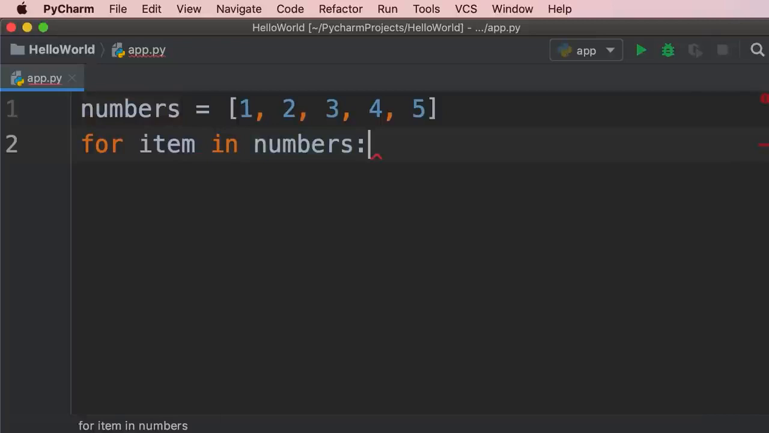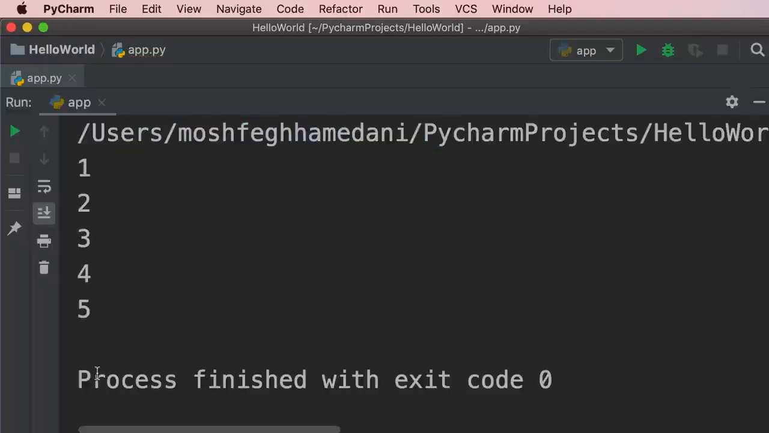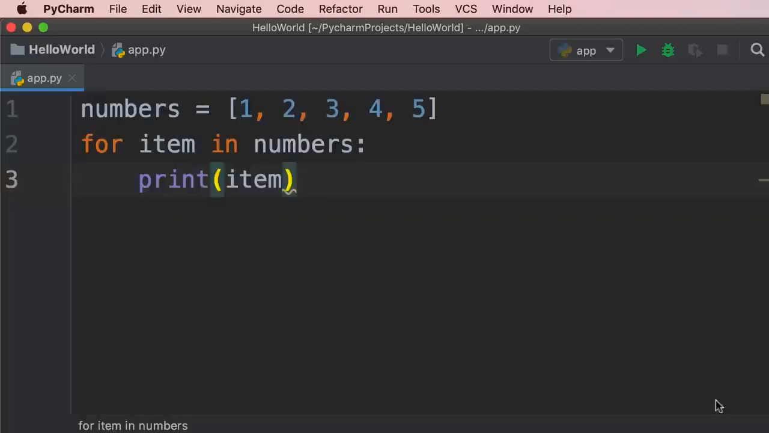Next, we add a colon to start a block of code. So this is what we call a for loop. With this for loop, we can iterate over all the items in this list. In each iteration, this item variable is going to hold one value. So in the first iteration, item is going to be equal to 1. In the second iteration, it's going to be equal to 2, and so on. So now if we print item and run our program, we see each item on a new line. So this is how we use a for loop.